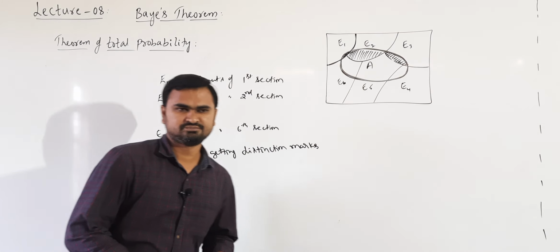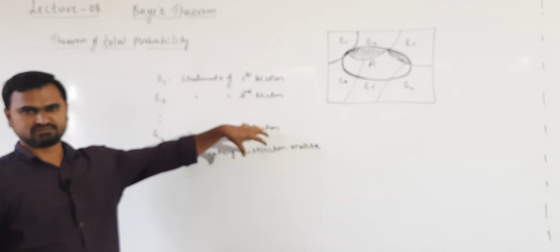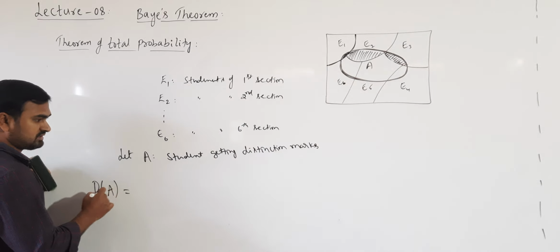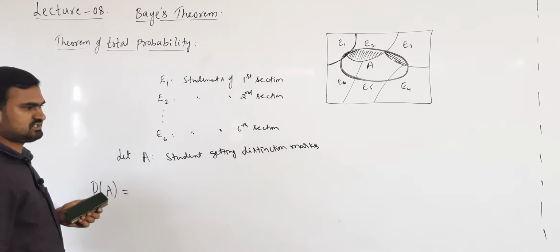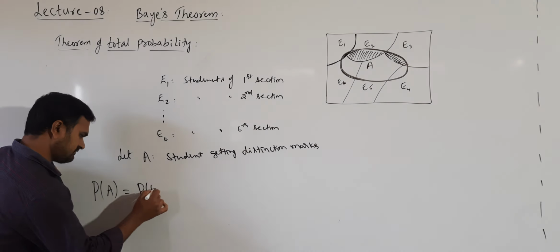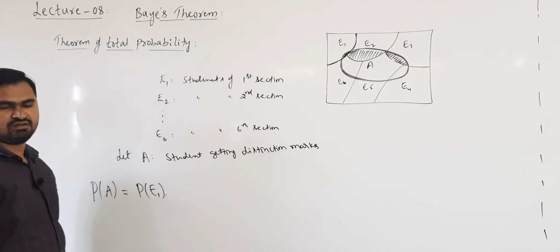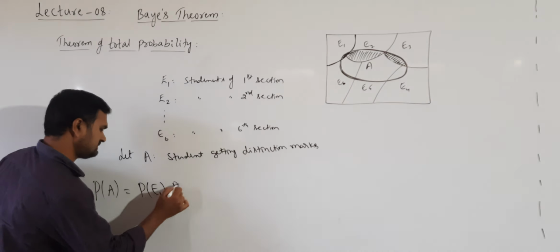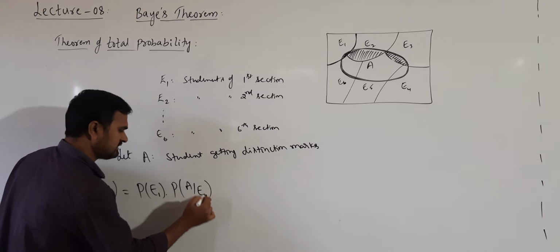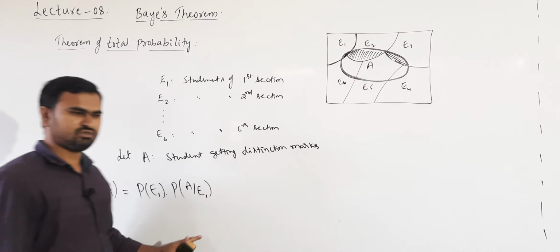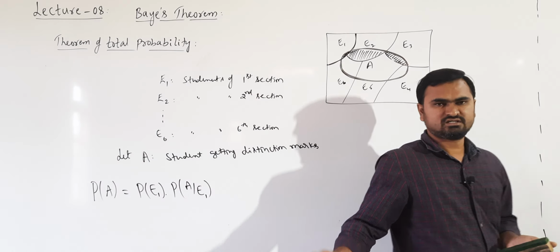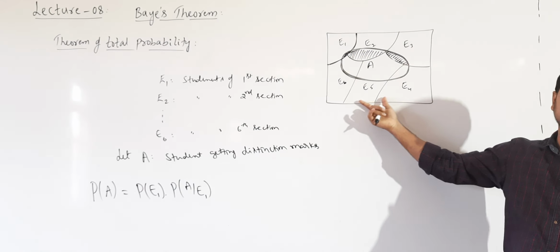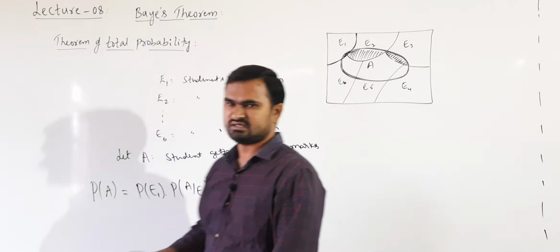So, how do we find this here? First, we will select one of the sections. In that, what is the chance of getting a distinction? Okay. So, write the total probability of occurrence of distinction marks for the students. It is selection of the first section, P of E1. Now, when we know that the first section is selected, in that what is the chance of getting distinction marks? It is P of A given that we are selecting the first section. Now, is it only the one case? That is not the only case. Distinction marks we may get in the second section also, or third section also, or up to the last section E6. So, you have to take the sum of all these probabilities.